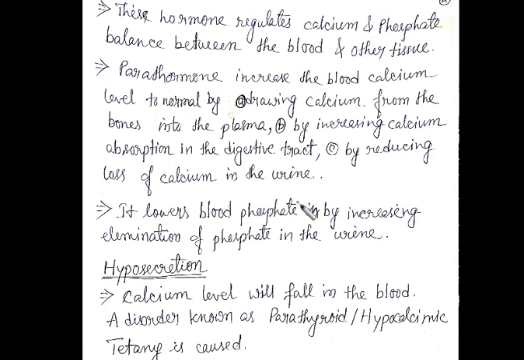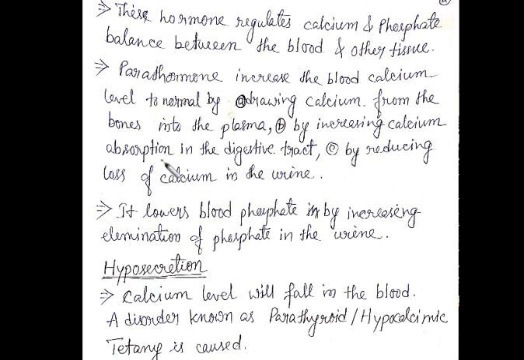Okay, and there are three different ways. The first and main way is to get the calcium from the bone. Second is by increasing the calcium absorption from the digestive tract, and third by reducing the loss of calcium in the urine. So these are the different ways we maintain the calcium, and the parathormone hormone has the most important role. I hope it is clear.